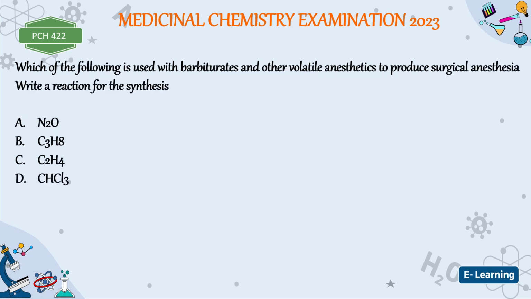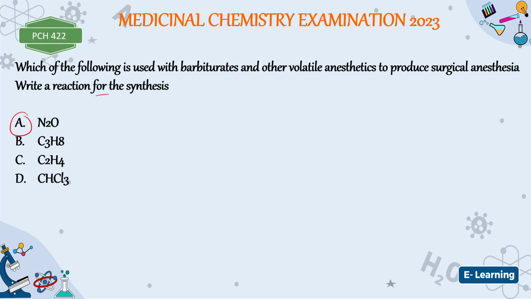Now, which of the following is used with barbiturates and other volatile anesthetics to produce surgical anesthesia? It is also nitrous oxide, because it is less potent and less toxic. Are you getting it? And hence it is used with barbiturates and other volatile anesthetics.